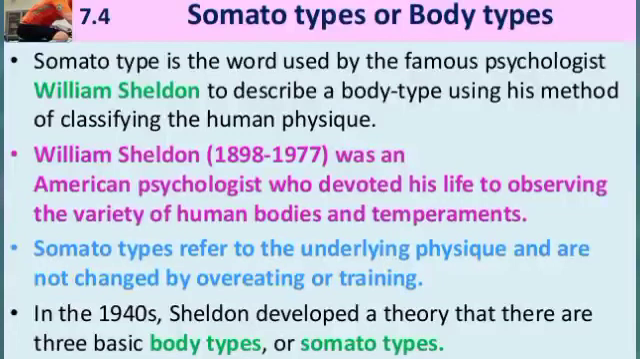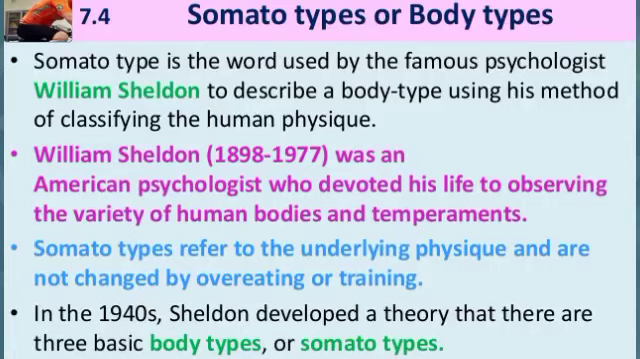Our next topic is somatotypes: endomorphy, mesomorphy and ectomorphy. The word somatotype was used by the renowned psychologist William H. Sheldon to describe a body type on the basis of human physique. In 1940, he, along with S.S. Stevens and W.B. Tucker, authored a book named The Varieties of Human Physique.